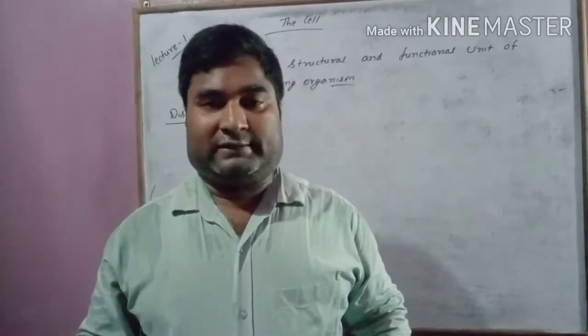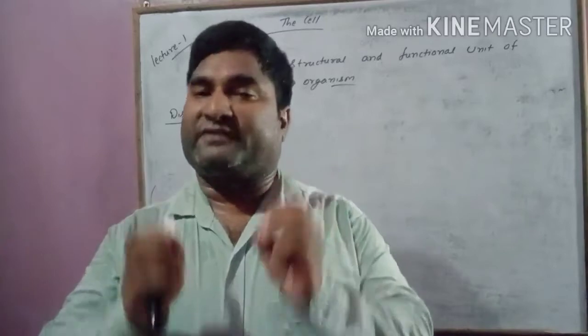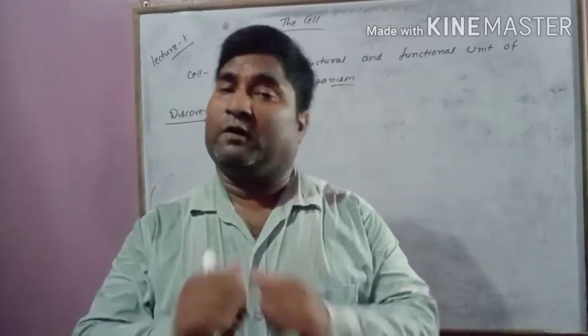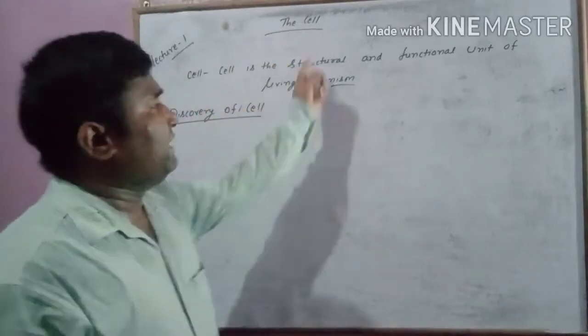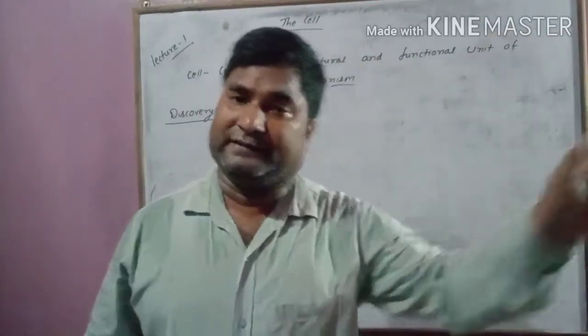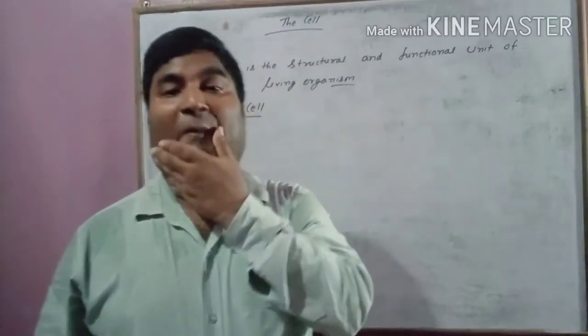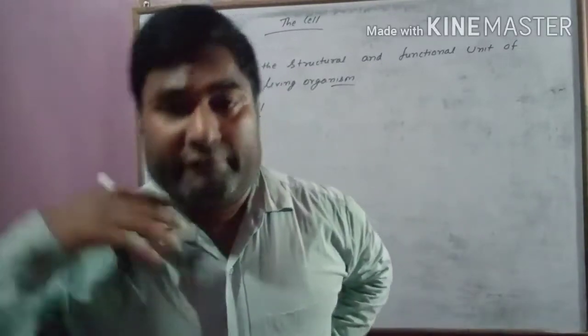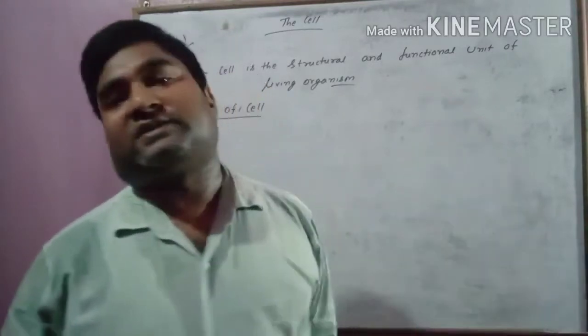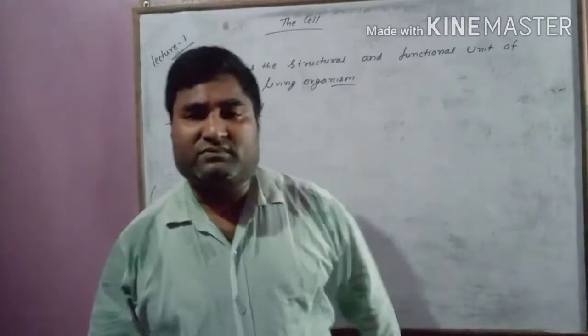All living organisms are made up of cells. Millions and millions of cells together make a living organism. So the cell is the structural and functional unit of all living organisms. This is the definition. Okay. We will go into detail in the coming video. Don't worry. Today we will discuss the discovery.